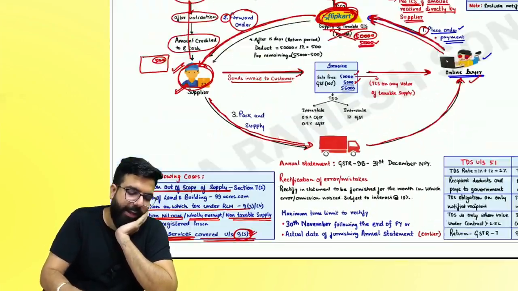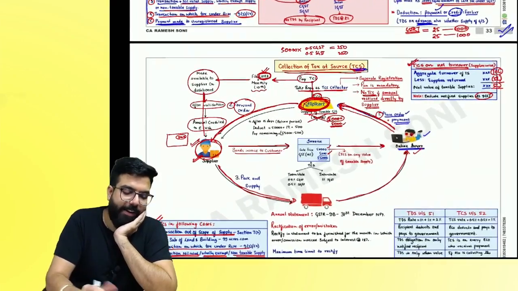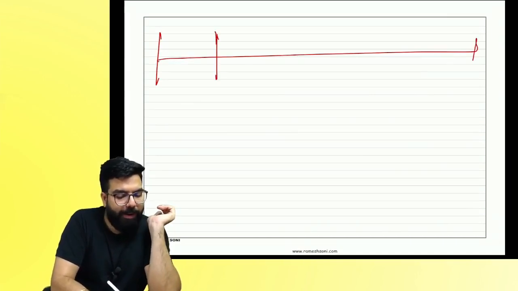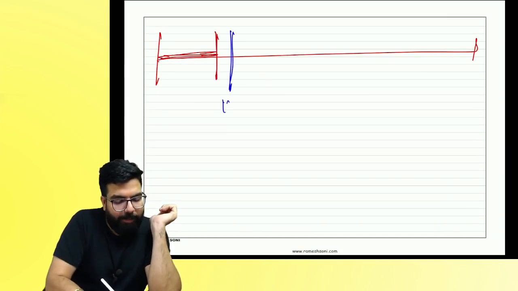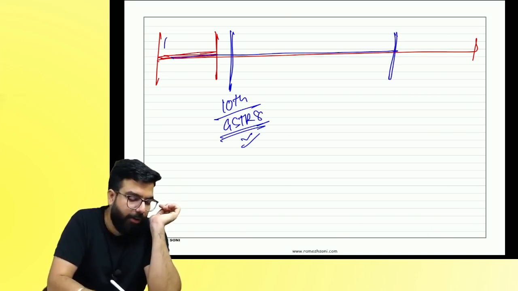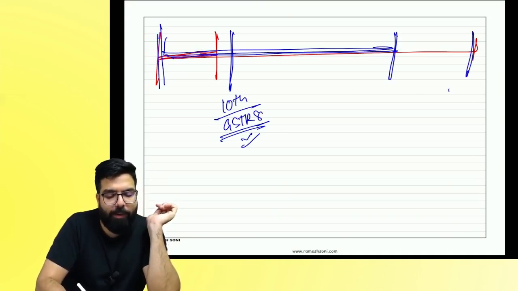Now, which return does the e-commerce operator have to file? GSTR-8. Every month, whatever TCS is collected, he will file GSTR-8 by the 10th of the next month, and he will make the payment of that TCS. For the full year, the e-commerce operator has to file one annual statement.